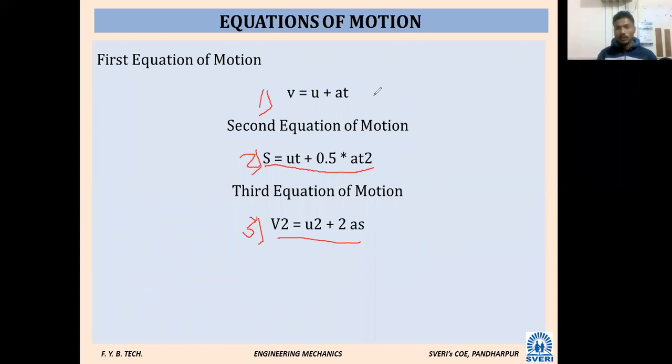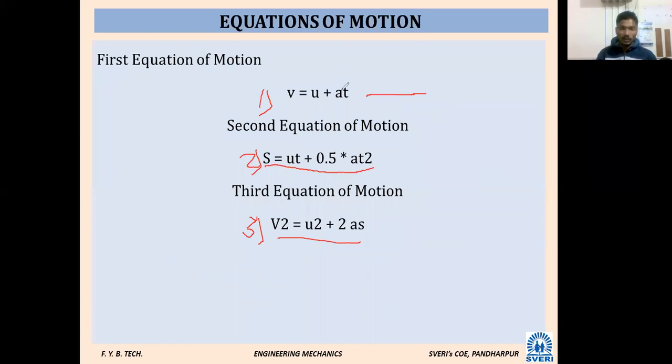What can we find with equation number 1? Which things will be given? Final velocity at any instant. Very good, that I was expecting actually. V is the final velocity, U is the initial velocity, A is acceleration, and T is time. So it gives the final velocity of an object at any instant of time.